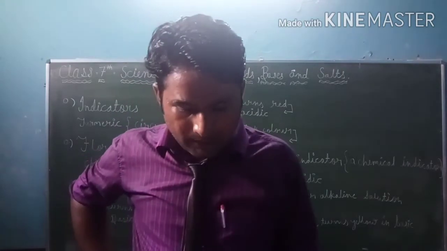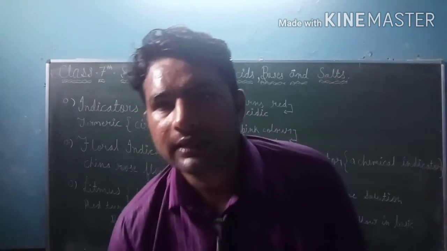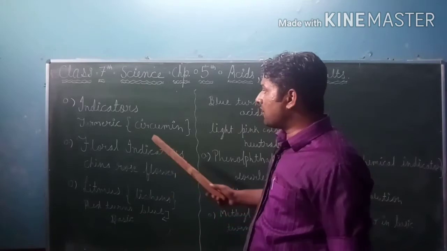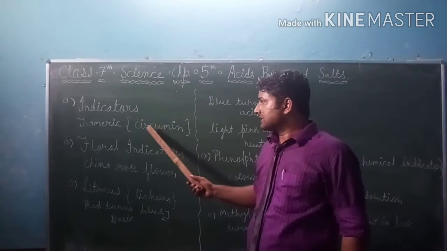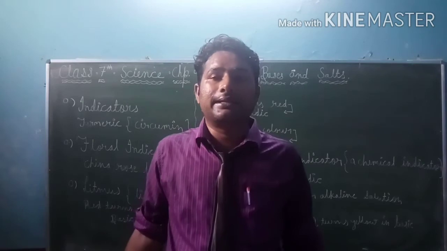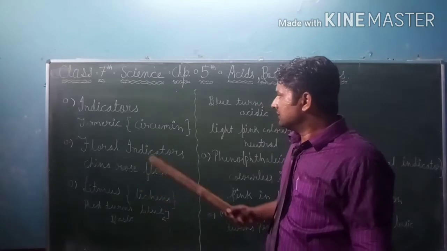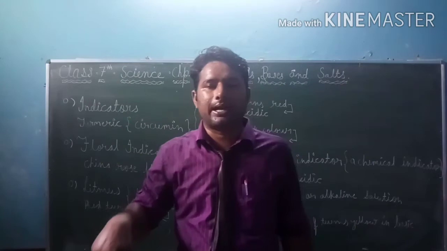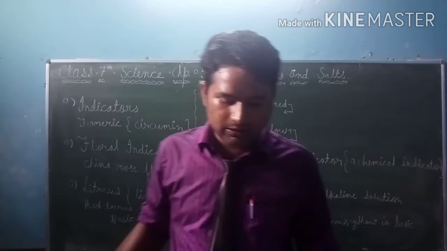Turmeric is bright yellow in color due to the presence of a yellow substance called curcumin. Turmeric is yellow in color because of this substance. If anybody asks you why turmeric is yellow in color, you may give the answer that curcumin is a substance which is present in the turmeric. That's why it is yellow in color.